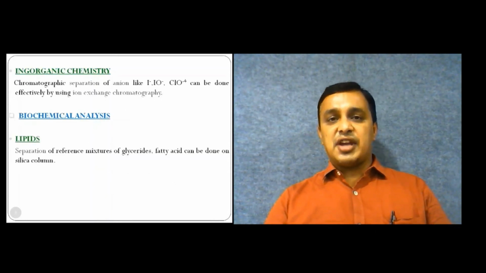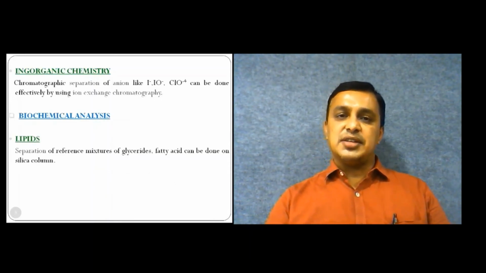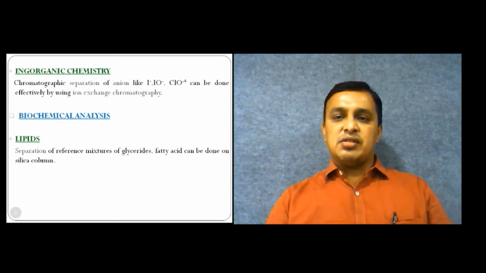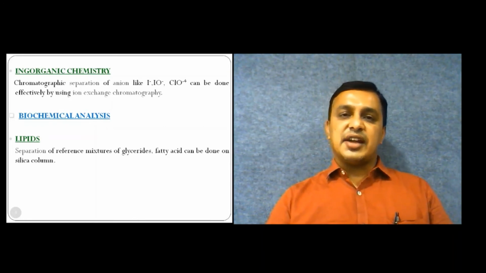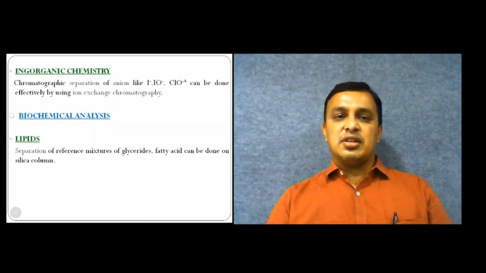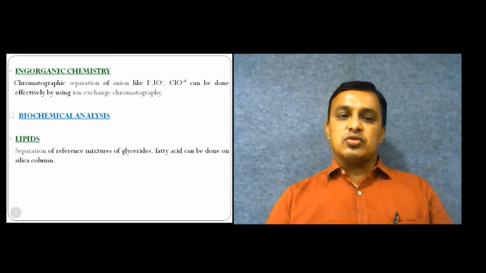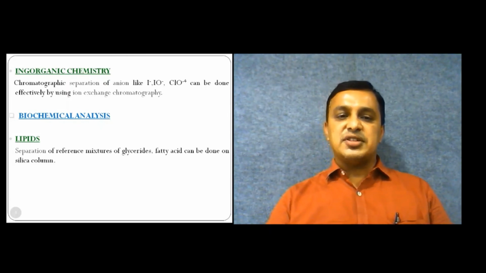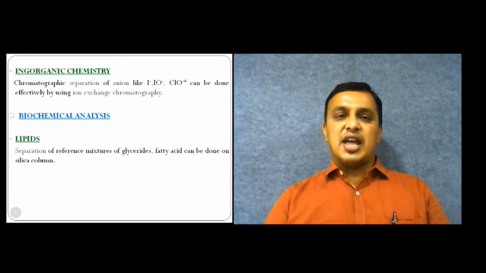Inorganic chemistry also has applications of HPLC. Different compounds, such as iodine, perchlorate, and anions and cations present in a mixture, are sometimes separated with HPLC. For biochemical analysis, the identification and estimation of lipids can also be done by HPLC.